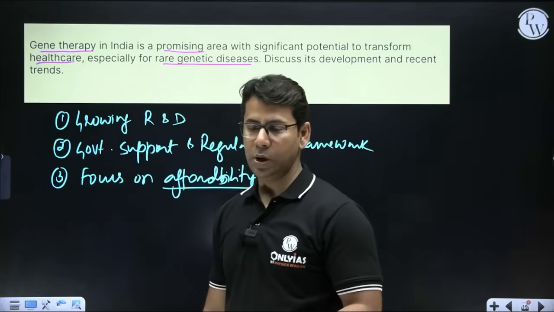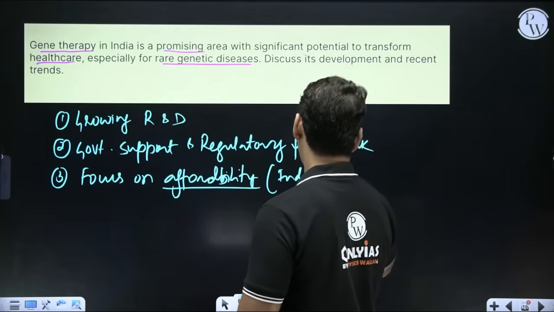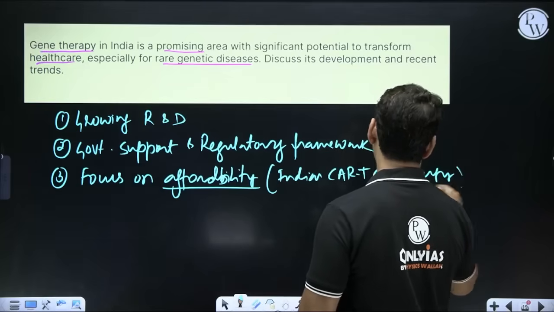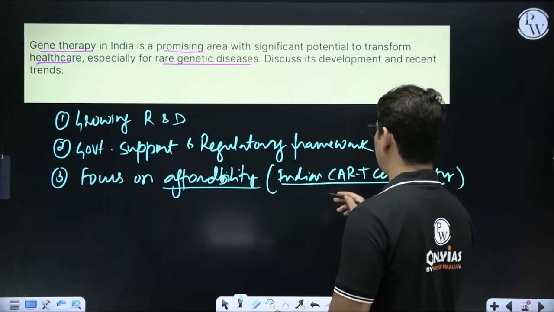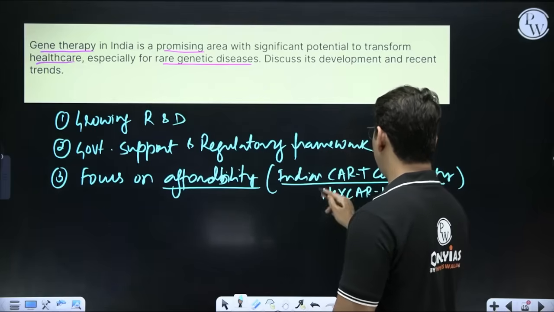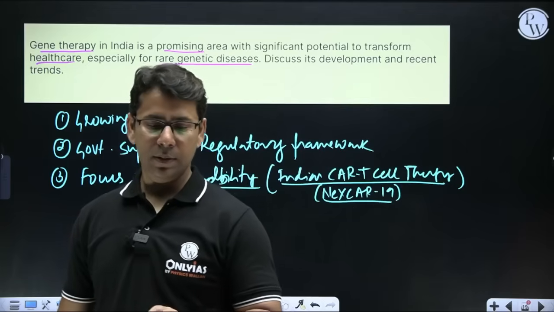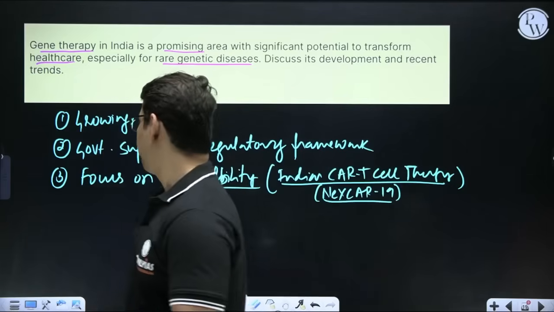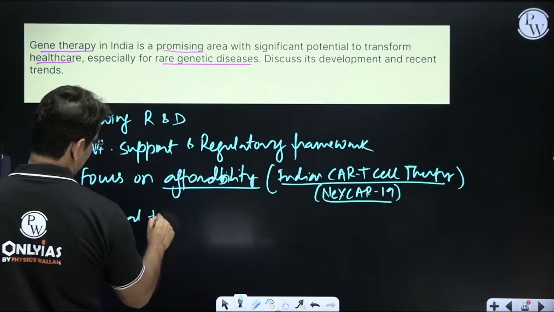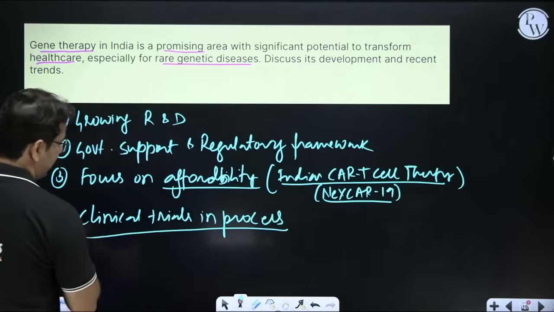Affordability. I can give you the example of Indian CAR T cell therapy, which is way cheaper than the international versions. It is called NEXT-CAR19, developed by IIT Bombay and associated institutions. And in India, many clinical trials are in process, so we are open for clinical trials.